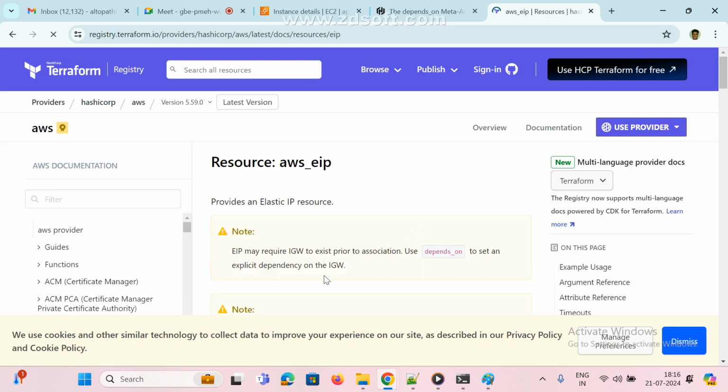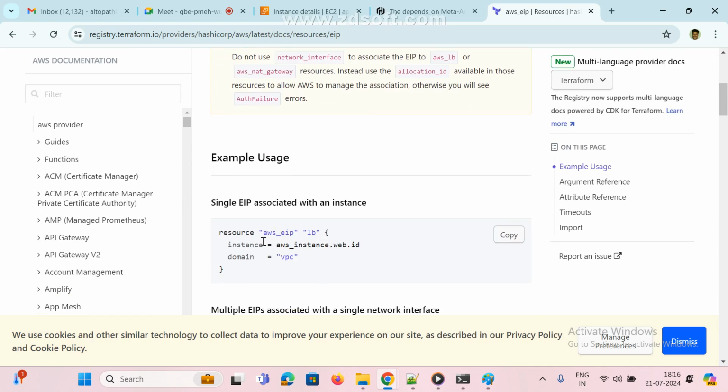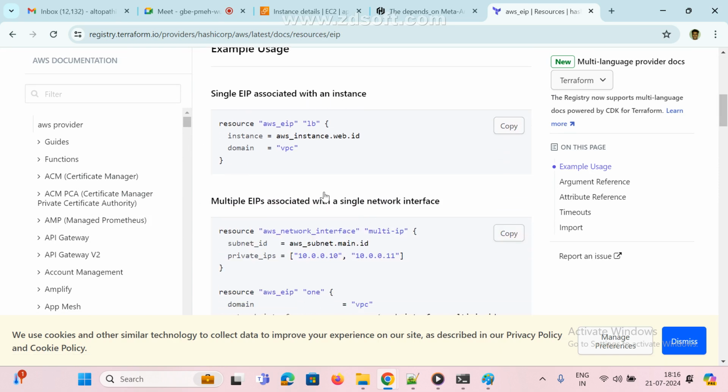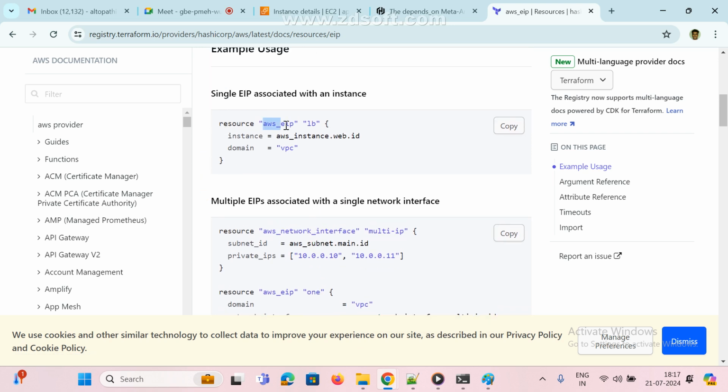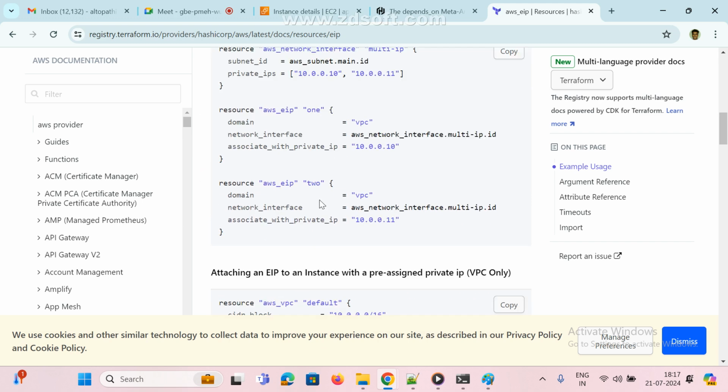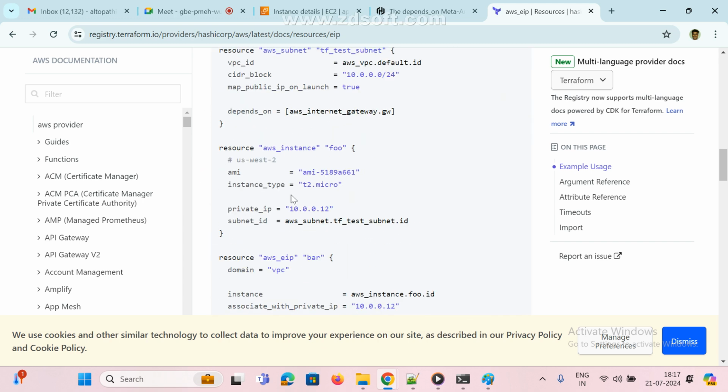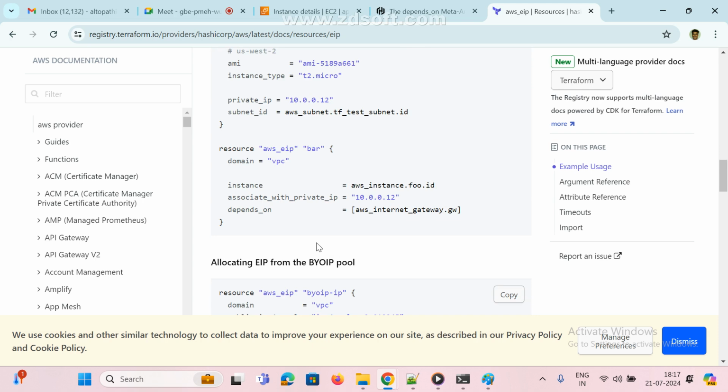How will it work? See here, a single elastic IP associated with the instance. I want to attach this IP to a particular instance. This is the syntax. The resource is aws_eip, we can give any name, then instance ID, domain name, domain VPC and all. This is the syntax, we can just follow it. The remaining story is the same.